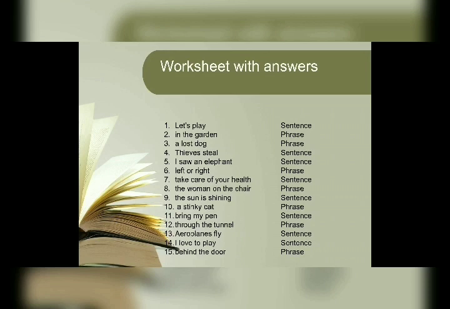Aeroplanes fly. Conveying the whole meaning. It is a sentence. I love to play. Conveying the whole meaning. It's a sentence. Behind the door. Now the meaning is not proper. So it is a phrase.